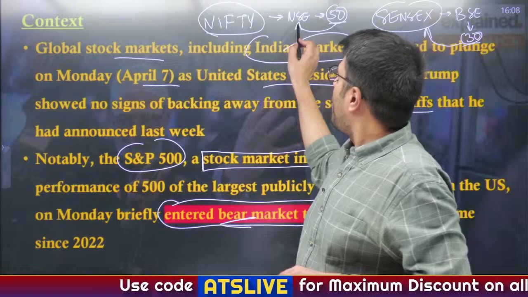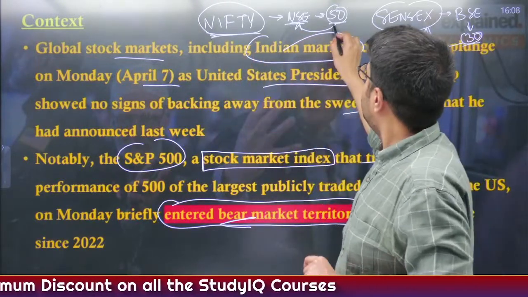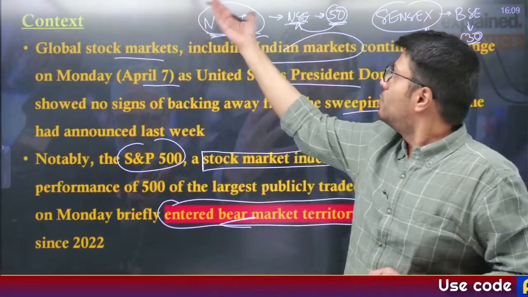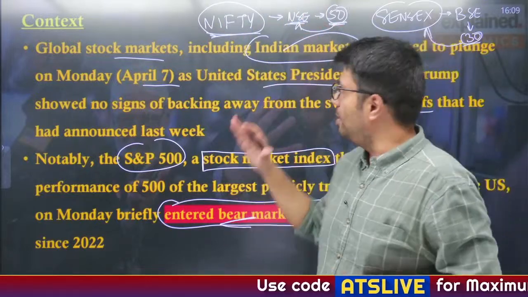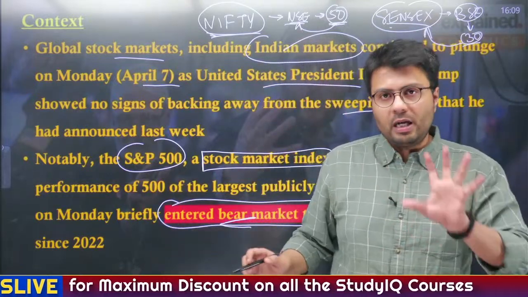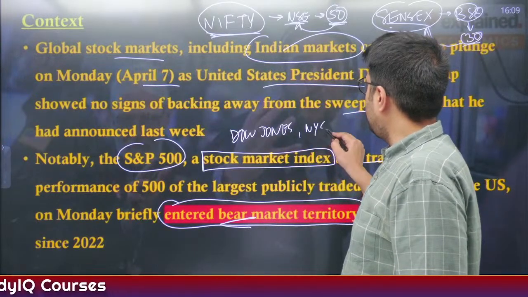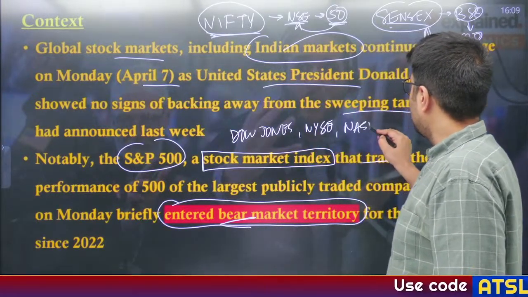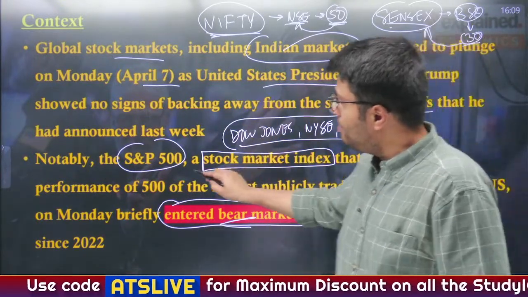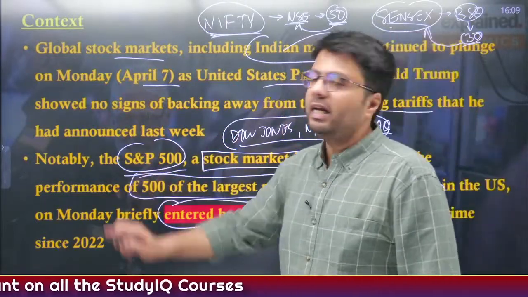So that is why the performance of the National Stock Exchange on a particular day we can assess using the Nifty index, which highlights the top 50 companies listed in the NSE. Its performance is indicated in Nifty. So we understand this is how NSE might be performing. Similarly, you can assess the performance of the Bombay Stock Exchange by assessing Sensex. Similarly, in the US also, there are many indices known as Dow Jones, NYSE, NASDAQ. All of these are indexes used to assess the performance of American markets. Similarly, the S&P 500 is also an index which assesses the performance of the largest publicly traded companies in the US.